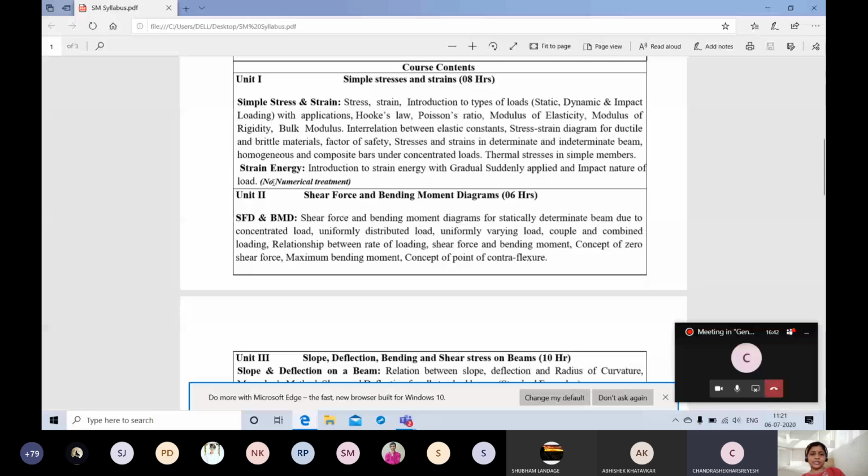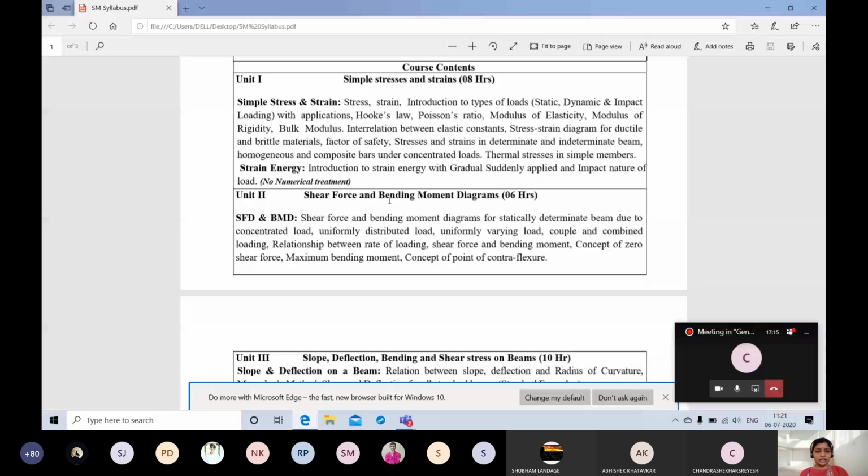Now here it is, see, the simple stress and strain. I'll try to start today itself, but we will just overlook the syllabus and what your practical is. I think everybody knows what is stress, strain, and what are the different types of loads. You know Hooke's law, Poisson's ratio, everything. But now you have to find out how we are going to implement everything in terms of mechanical components. We have learned everything on the basis of definitions only, but now we have to apply it to mechanical components and get the output. So this will be your unit 1, which is simple stress and strain.